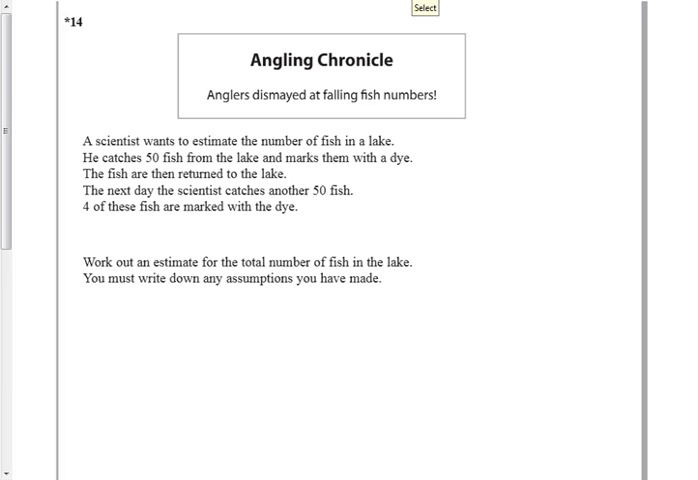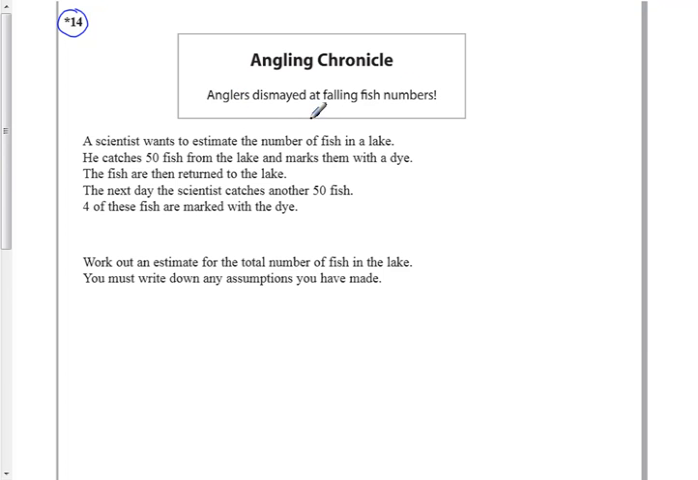Okay. Last question on the paper. It's a star question, so they're looking for your explanations as well as your calculations, as well as your answers. Anglers dismayed at falling fish numbers is a headline from a newspaper or a magazine or newsletter.